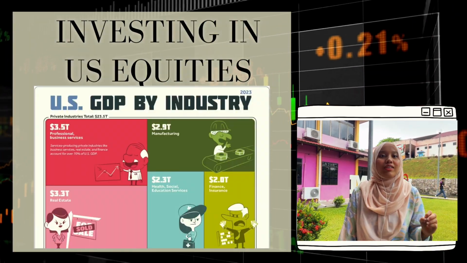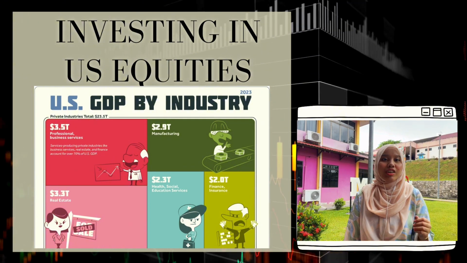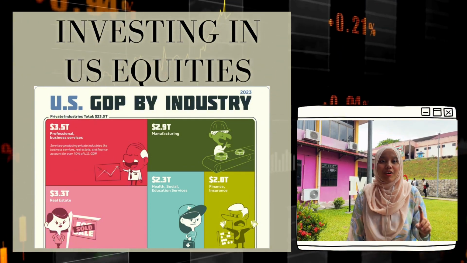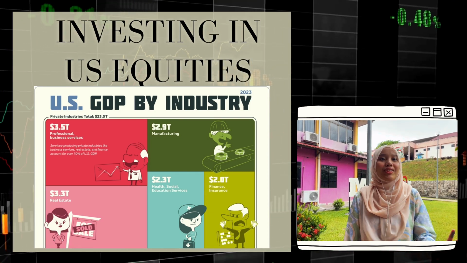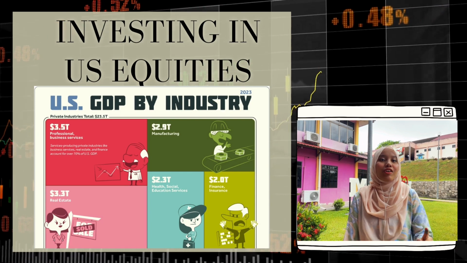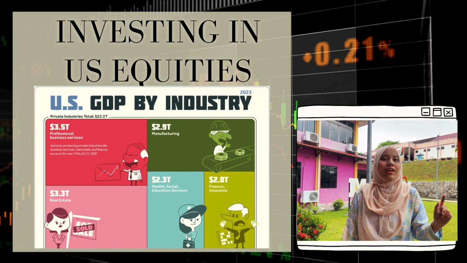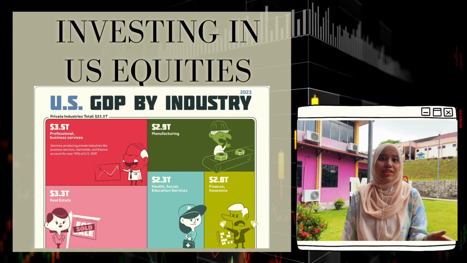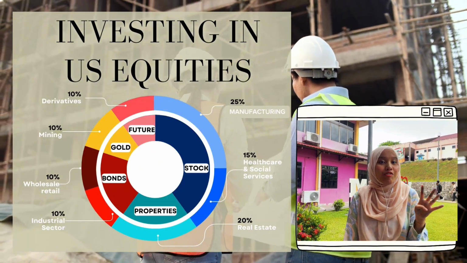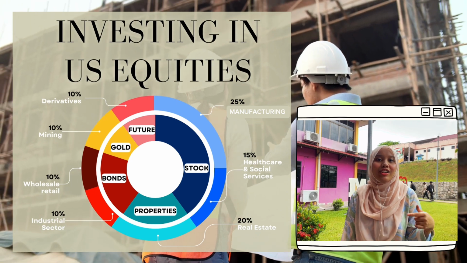First, we will invest in US equities. Equities or stocks are a popular choice. You become part owner of companies like McDonald's or Johnson & Johnson. Stocks can be risky, but they also have the potential for high return, either through dividends or price appreciation. We allocate 40% of our million to US dollar equities.